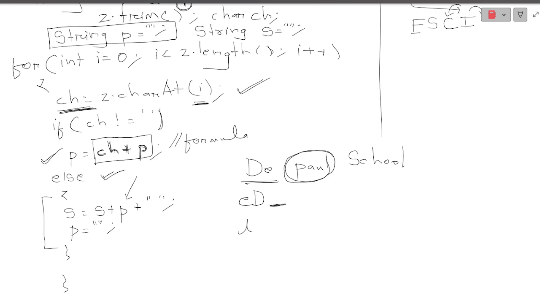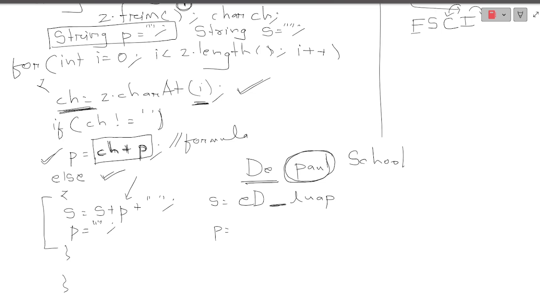Again, LUAP will be picked out and stored in P. So wherever I get a space, it will automatically get converted to, this is nothing but my S, and it will be concatenated with this particular string. Okay. Now what will happen? Then again this P will be null.